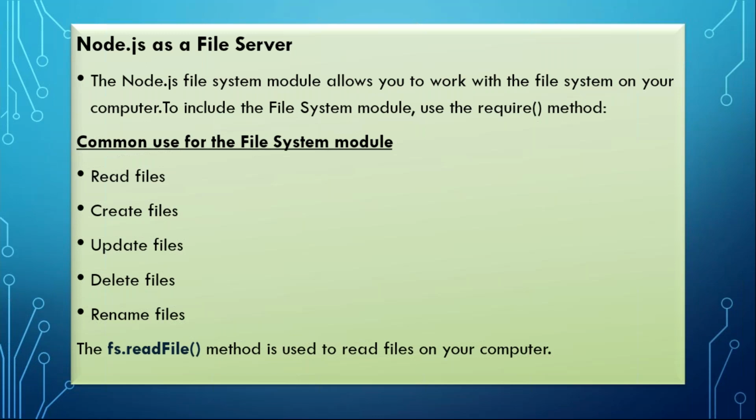Now the server is sending a response. Previously I sent a request in the form of a file. When I click on download or any similar action, the server responds in a file format, so the file system works as the response. So then also I need the file system. That is important. Here the file system module in Node.js is fs. The file system module allows you to work with the file system on your computer. To include that module, again we use the require method. So is it clear why we need a file system in our server side applications?